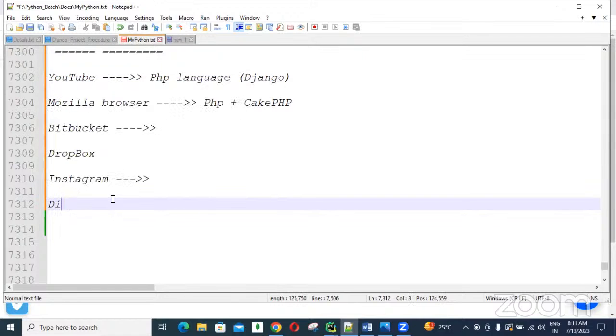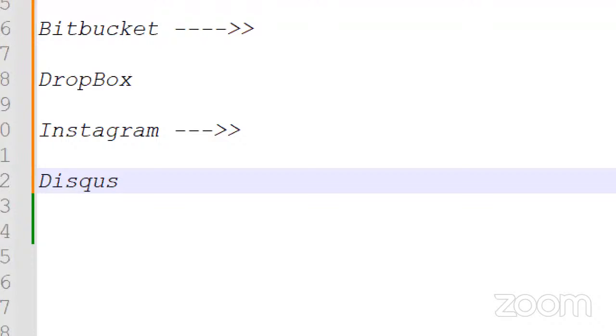And one more important one: Disqus, guys. The Disqus application is one of the important applications, purely designed using the Django framework only. Disqus is the largest project so far built on top of Python with Django, guys.